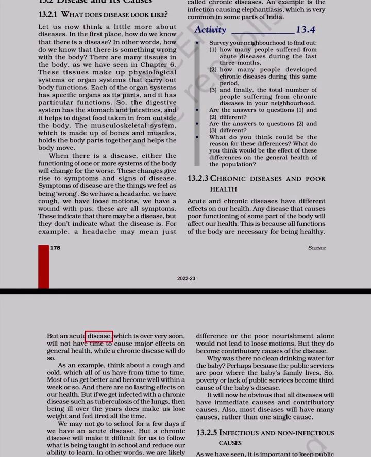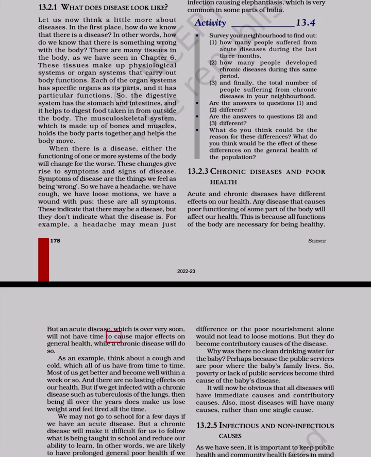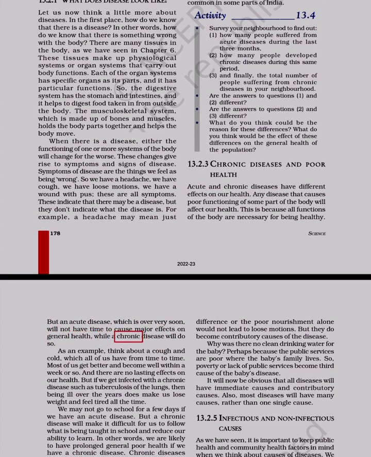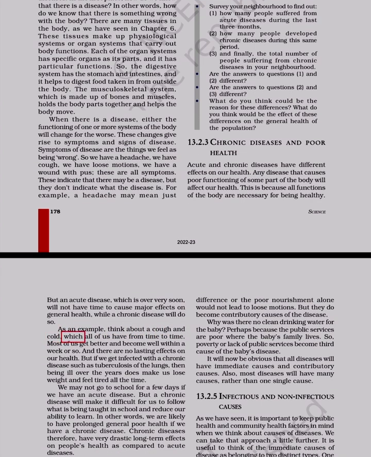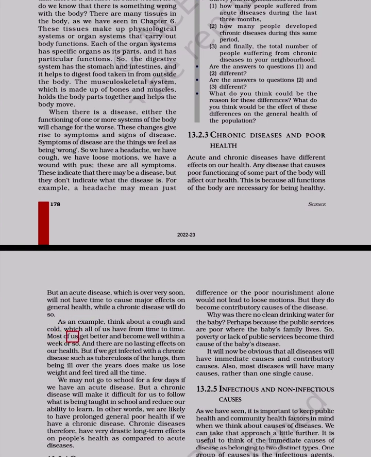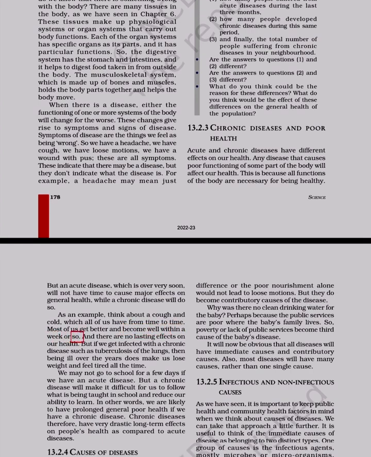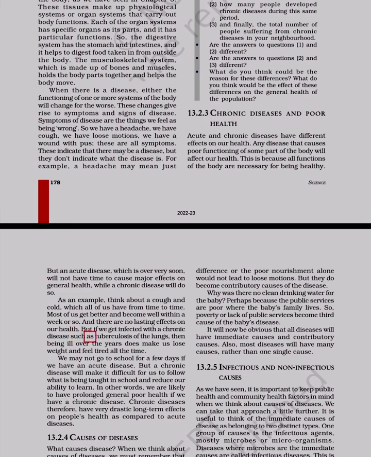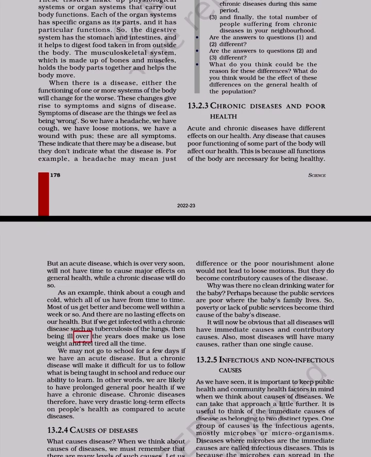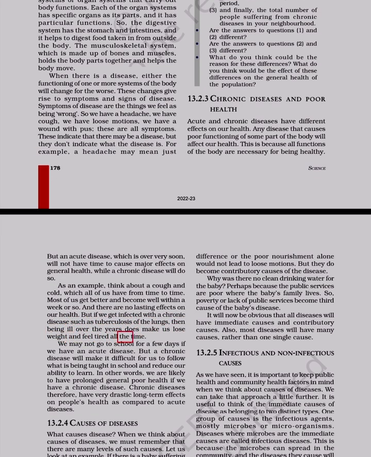But an acute disease, which is over very soon, will not have time to cause major effects on general health, while a chronic disease will do so. As an example, think about a cough and cold, which all of us have from time to time. Most of us get better and become well within a week or so, and there are no lasting effects on our health. But if we get infected with a chronic disease such as tuberculosis of the lungs, then being ill over the years does make us lose weight and feel tired all the time.